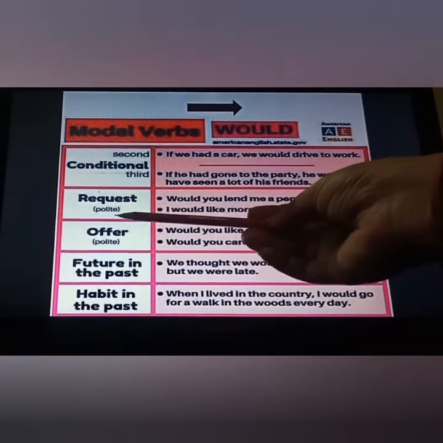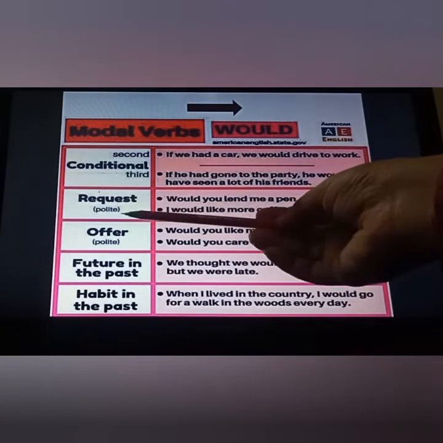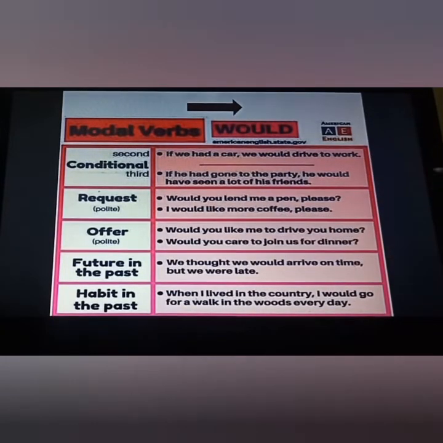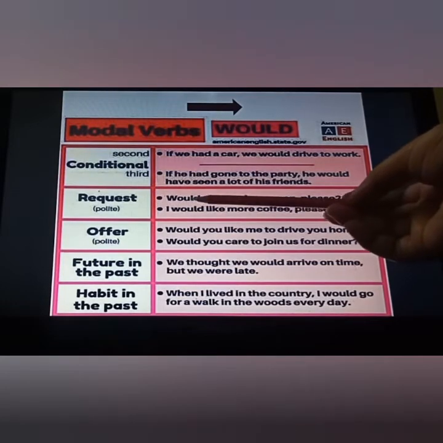Request, again you can see here polite request. Polite, if you remember, earlier also we have done polite where could. Fine, so would you lend me a pen please? I would like more coffee please. Fine, so in this, would you lend me a pen please, here you can use could you lend me a pen please. Could also you can use over here.